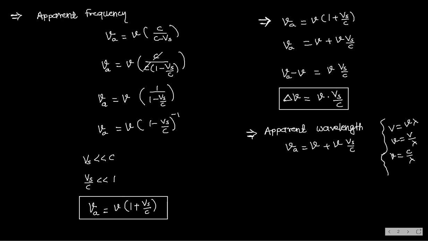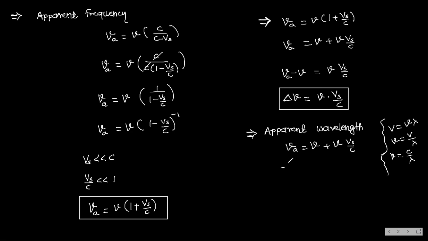Nu is equal to what? C by lambda. Yes or no? Clear? Yes? So what should I write? Tell me. Now see what I am writing here. This is nu A now.